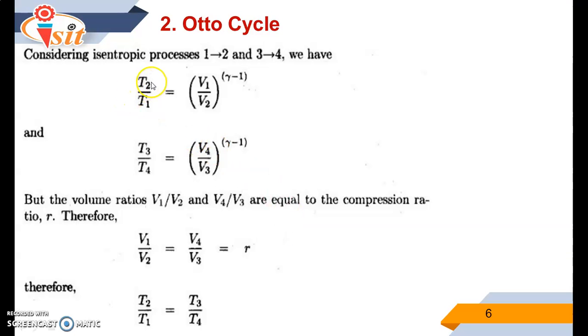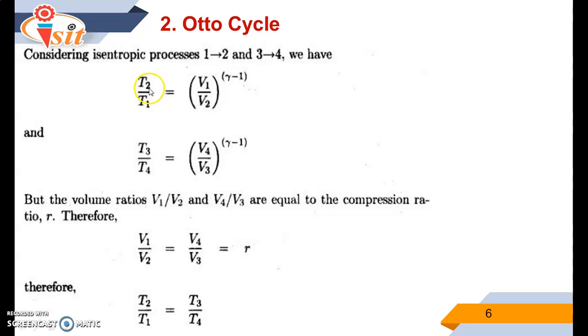Also, there are process 1-2 and process 3-4. These are the isentropic processes. We know that in the case of an isentropic process, no heat is added and no heat is rejected. In the Otto cycle, heat addition and heat rejection only take place in the constant volume processes.